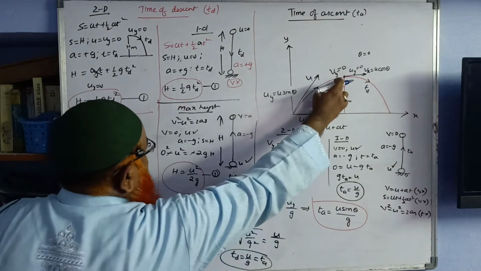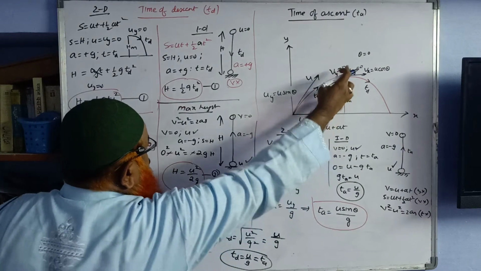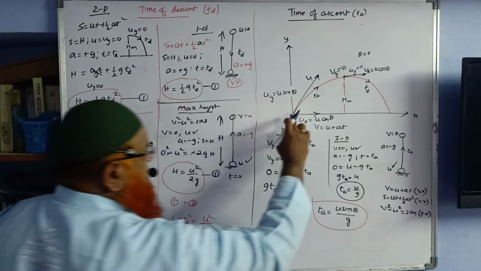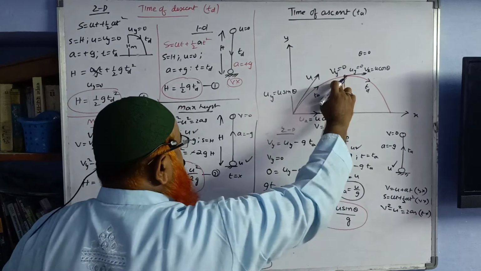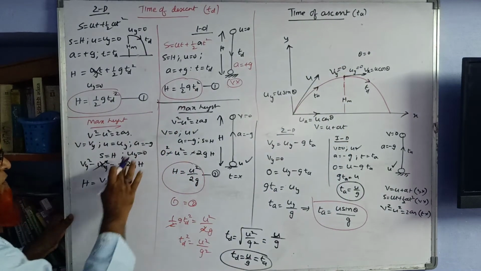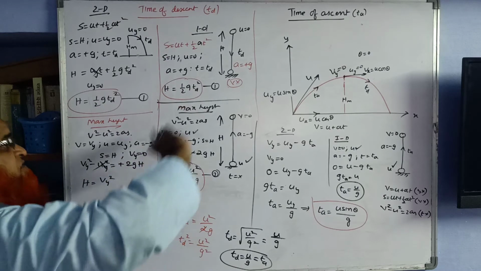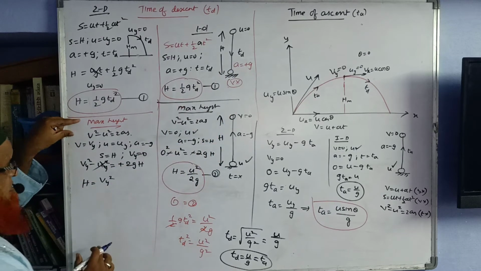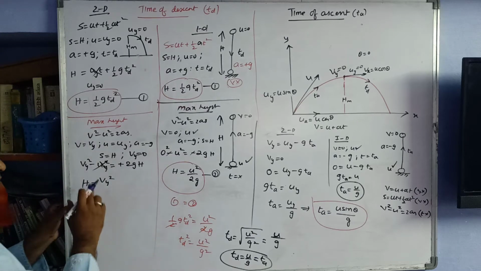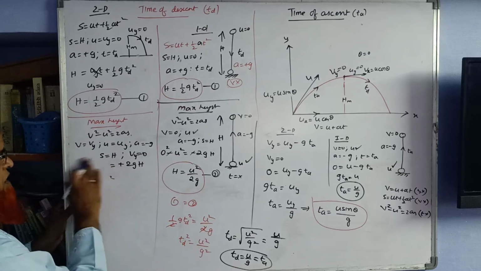When you throw a body here, we are taking the first part, so Vy is going to be 0 here. We are considering the first part, from here to here, so the final velocity is going to be 0. Let us consider the first part to find out the maximum height.